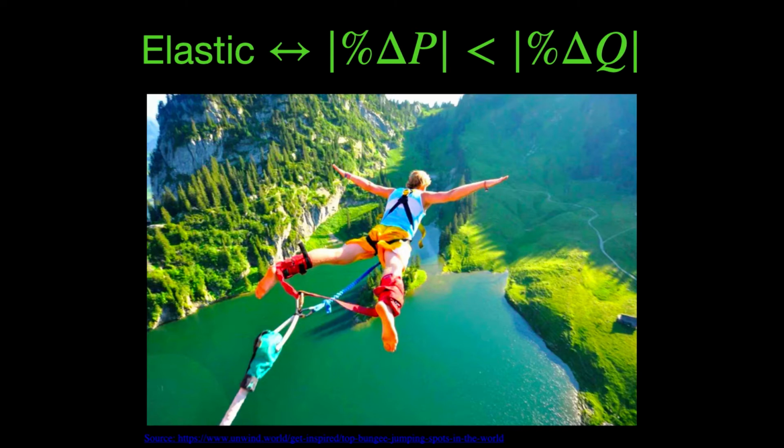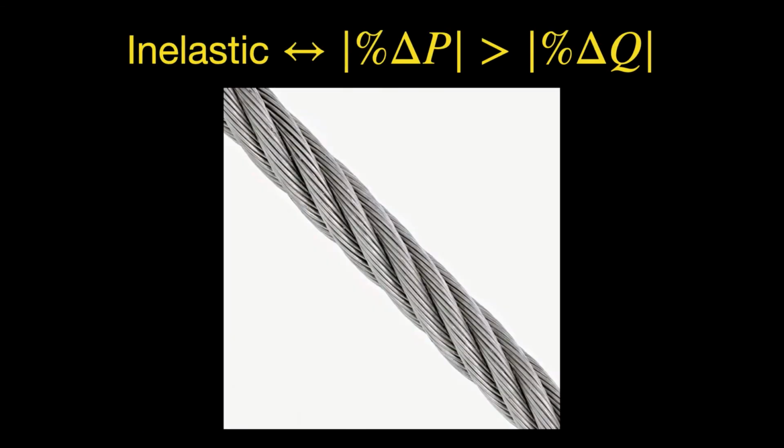If we say that the price elasticity of demand is elastic, we mean that consumers are responsive to a price change. The force from a bungee jumper is the price change. The stretch in the bungee cord is the resulting change in quantity demanded. If demand is elastic, a relatively small change in price will bring about a big change in quantity demanded. There is a lot of stretch from a small force. Imagine bungee jumping with this steel cable.